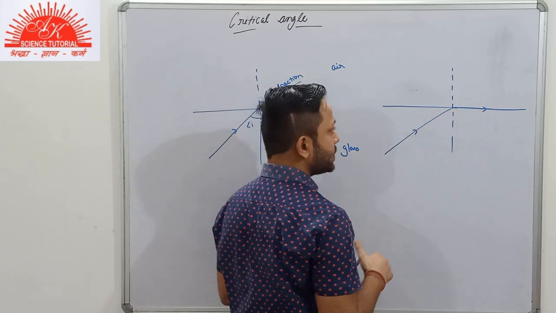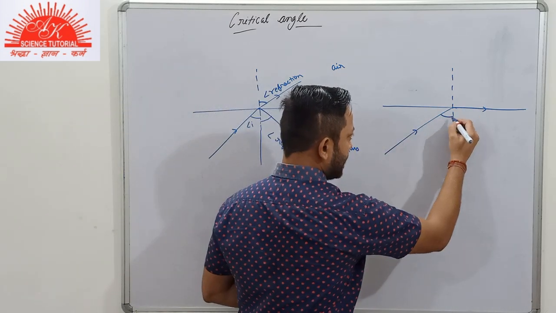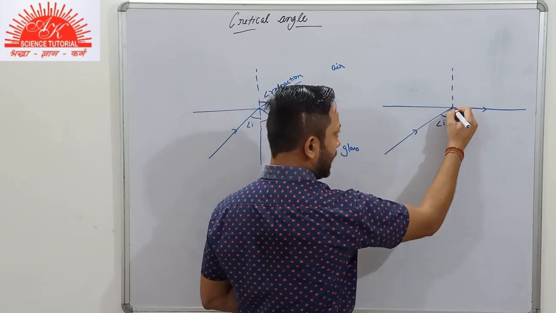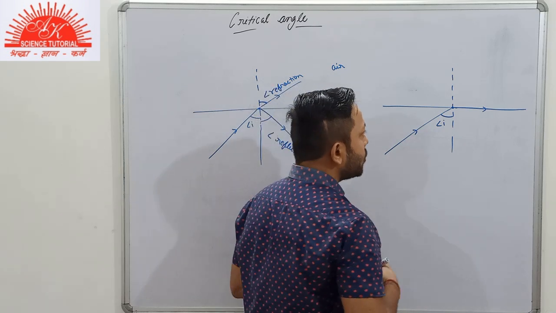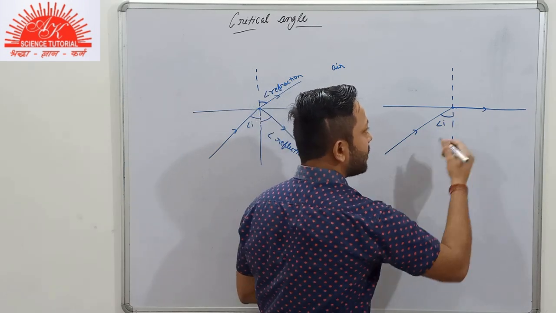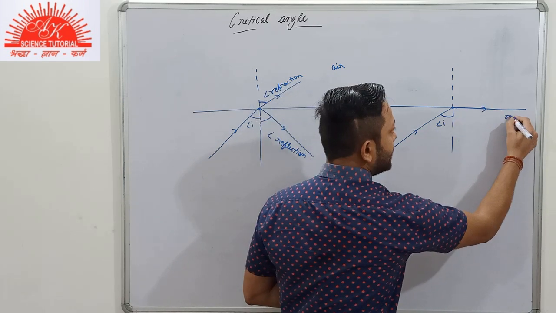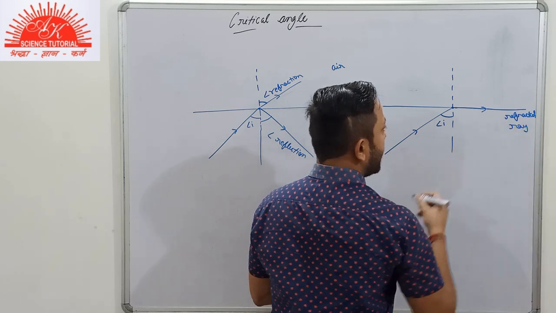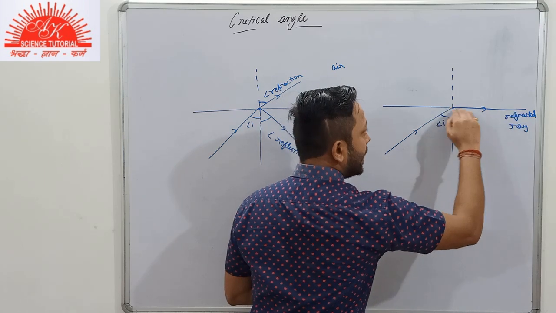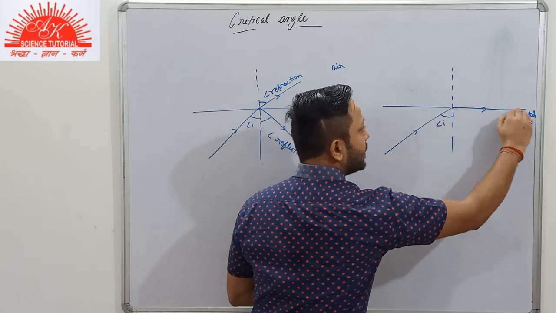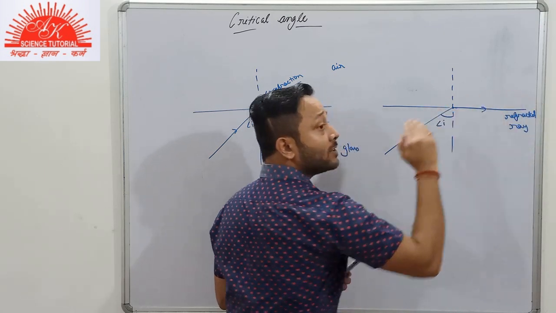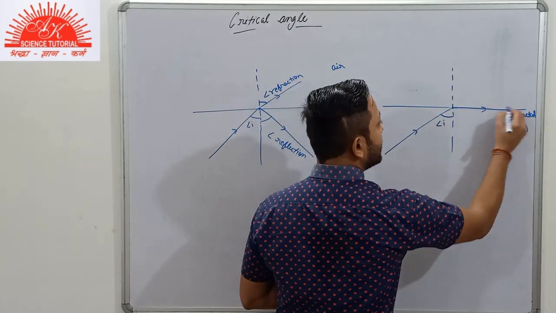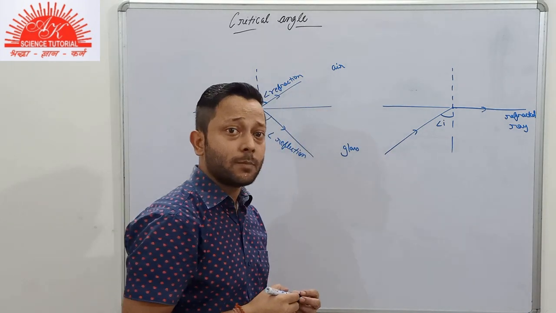But in this case, what can we see here? This is our angle of incidence, this is our incident ray, and this is our normal at the point of incidence. What do you observe here? This is our refracted ray, and this refracted ray travels along the surface of separation. This is our surface of separation. So this is our refracted ray that passes along the surface of separation.